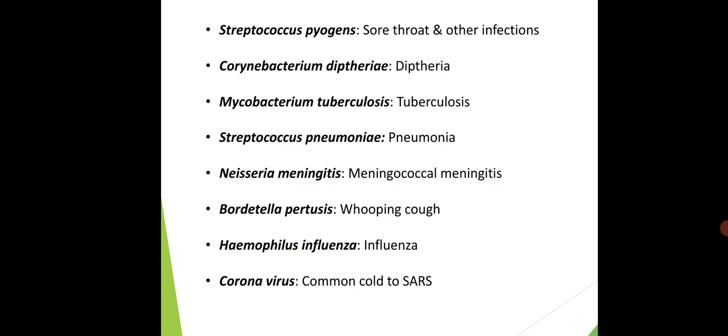This organism first infects the upper respiratory tract, then the pharynx, that is the throat, and then it produces erythrogenic toxin, which causes redness of skin.